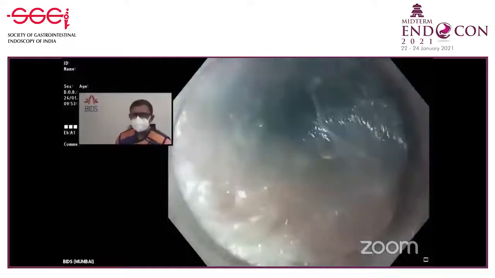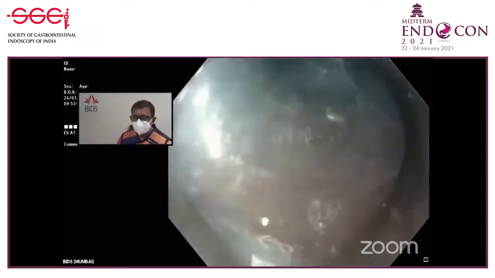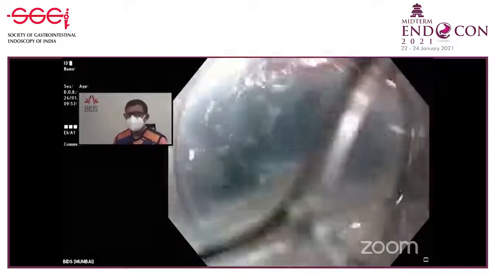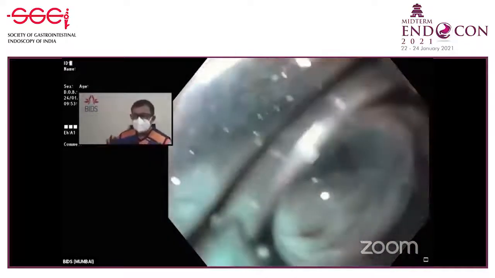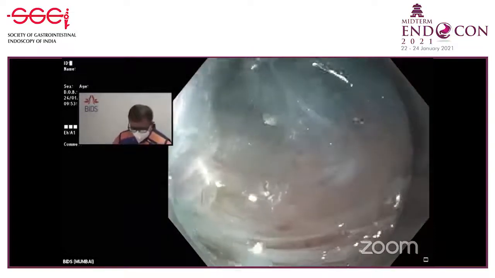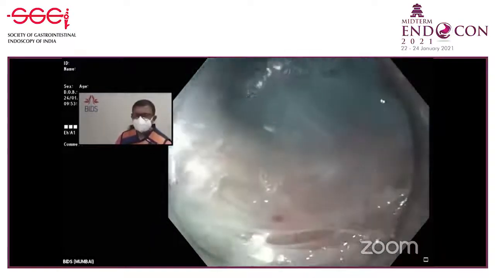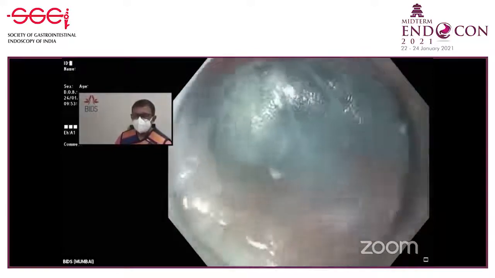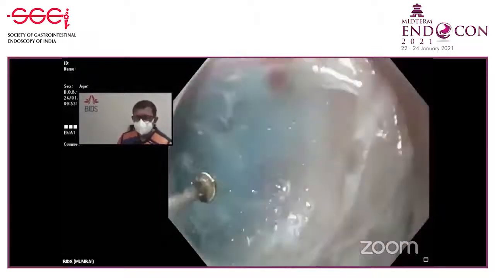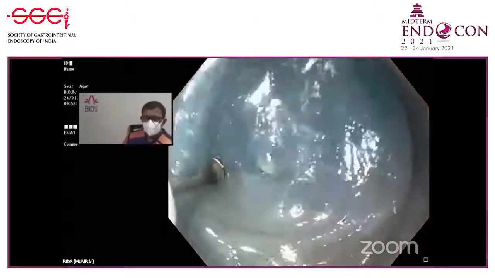But now we are at the OG junction, I think. You start seeing these palisade vessels. See, the structure of the vessels is changing. These are palisade vessels, which are there on the muscle. This is classical. See that vessel above? That is also a palisade vessel. This is typically what you see when you start nearing the OG junction. I think on the gastric side, we will have more spindle shaped vessels. Palisade means towards the esophagus, and spindle shaped towards the stomach. That's what I'm trying to say. So in between, you have to keep coming out and cleaning your knife.